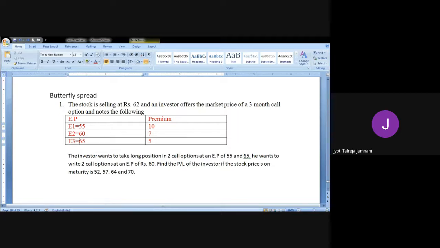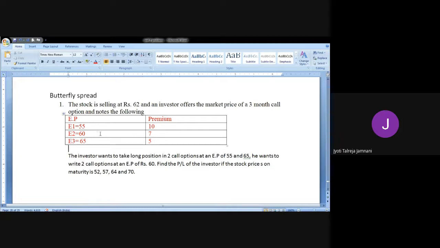Now you have to remember one thing. The central price should be the average of the above and below price. So if I add both 55 plus 65 and divide by 2, I should get 60. So 55 plus 65 is nothing but 120. 120 divided by 2, I'll get 60. So the central price is the average of the higher and the lower price. If this doesn't happen, the graph won't come like that. So you need to cross check the question first before solving it.